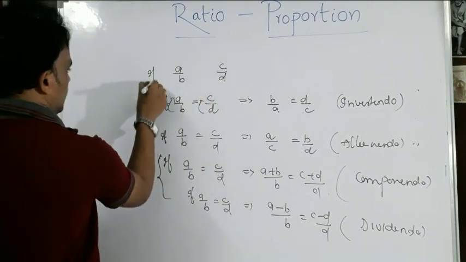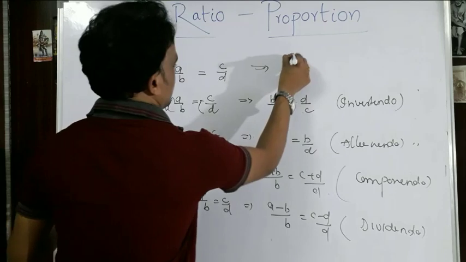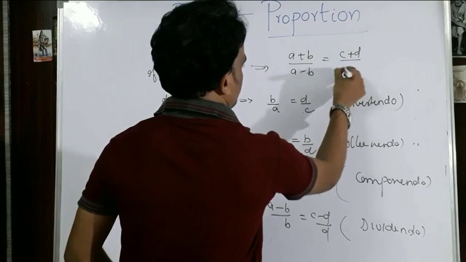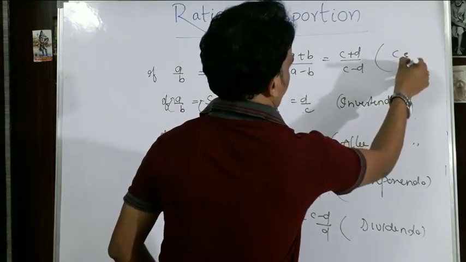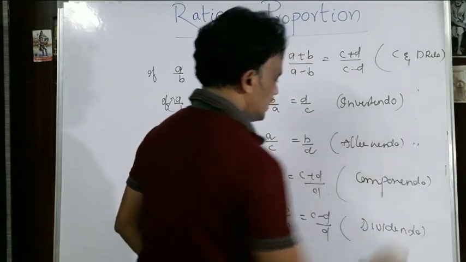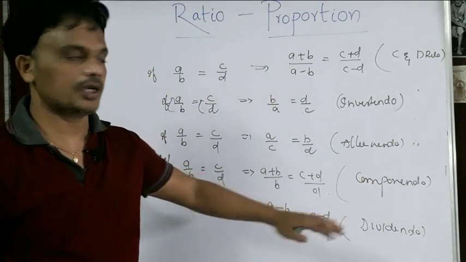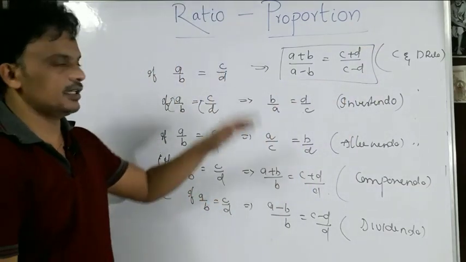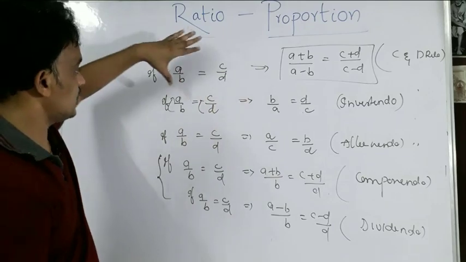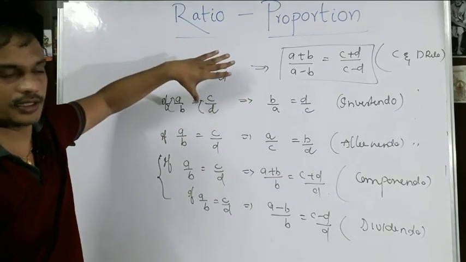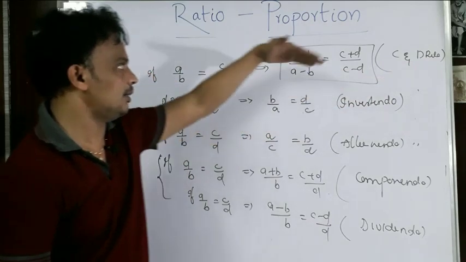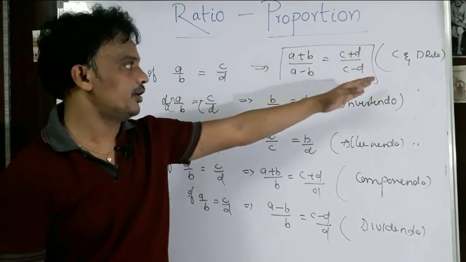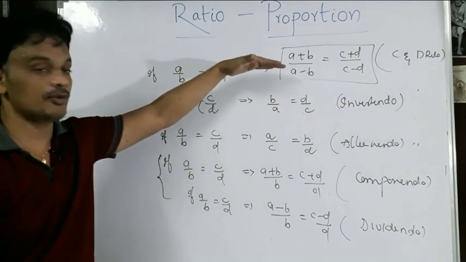If A by B is equal to C by D, then I can say A plus B by A minus B is equal to C plus D by C minus D, which is the C and D rule. What is the C and D rule? Componendo dividendo rule. In so many problems, we are going to use this concept. If the two ratios are equal, then its componendo dividendo is A plus B by A minus B equal to C plus D by C minus D. Very useful while simplifying problems.